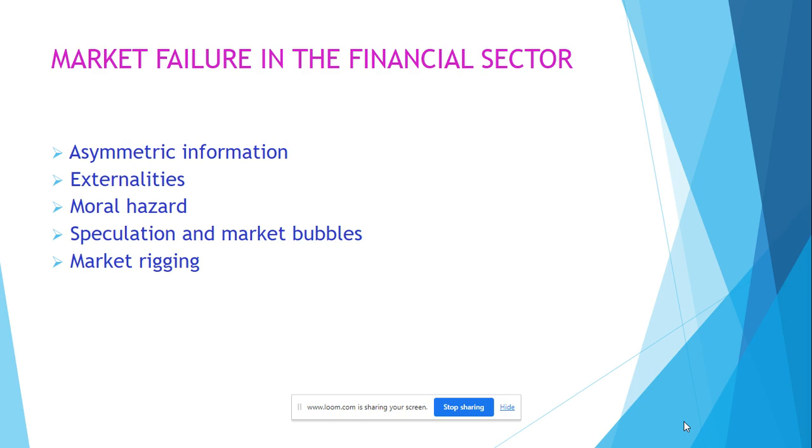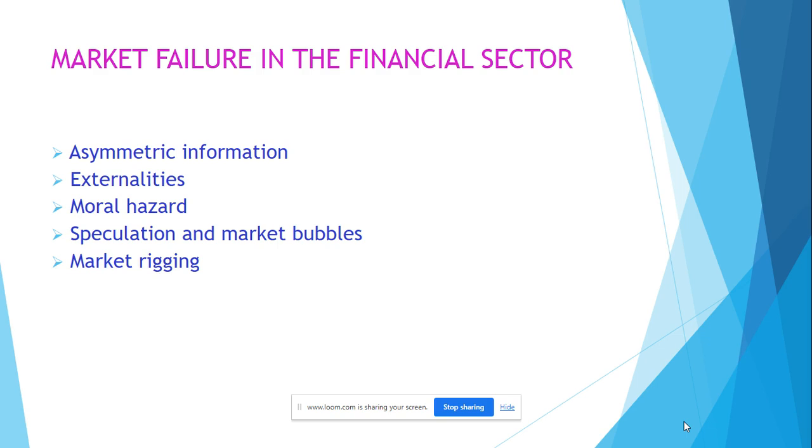Moral hazard can occur in the financial sector. This is where banks, for example, behave irresponsibly and take big risks because they know that they'll be bailed out by the government, as happened in the financial crisis when some of these banks were saved. And this moral hazard makes them take more risks than they would do otherwise. It's the same thing as someone having an insurance policy for their mobile phone. They know it will pay out if they drop the phone, so they're not careful with the phone. The backing up of the financial sector has potentially led to a lot more risk being taken.